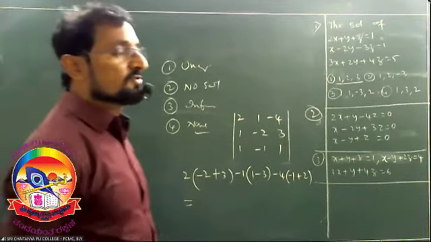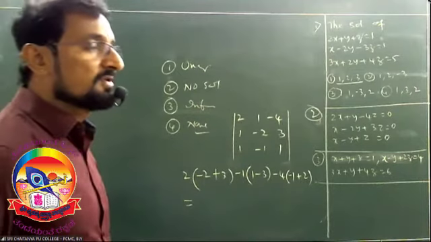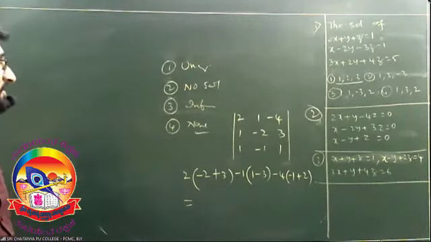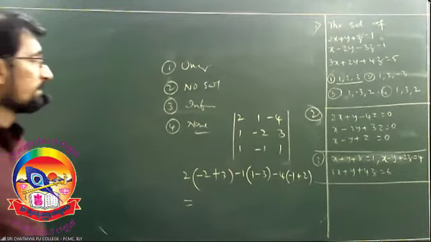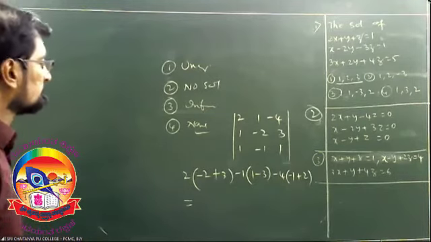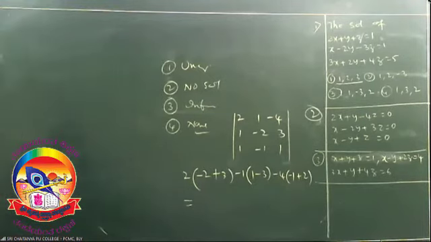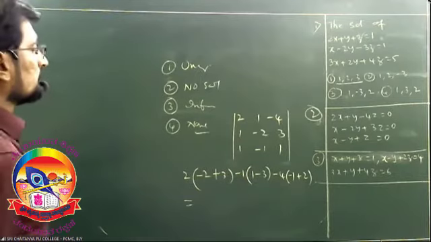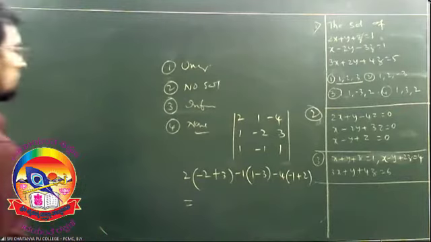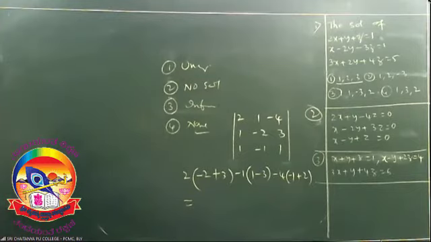If it is equal to 0, it has infinitely many solutions. If it is not equal to 0, it has a unique solution.